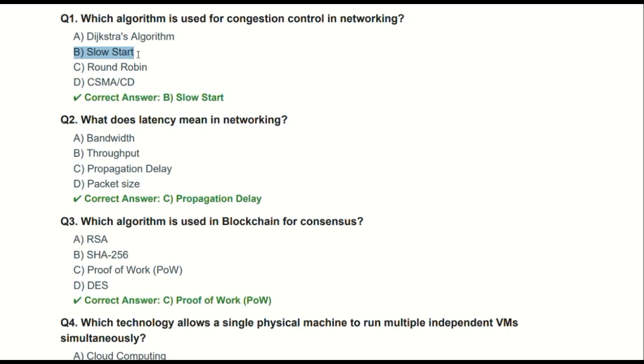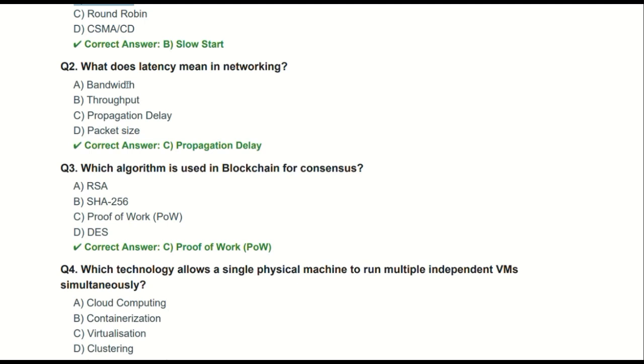The third option is round robin. Round robin is a CPU scheduling algorithm, which is not the correct option. The last option is CSMA-CD. It is a collision detection algorithm, and it is mainly used in Ethernet. So here the correct option is option B, which is slow start.